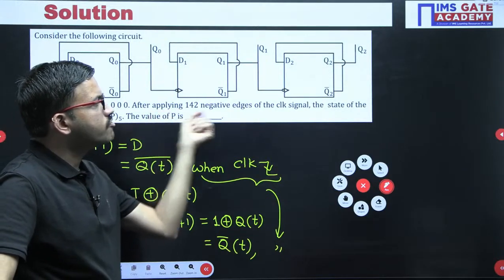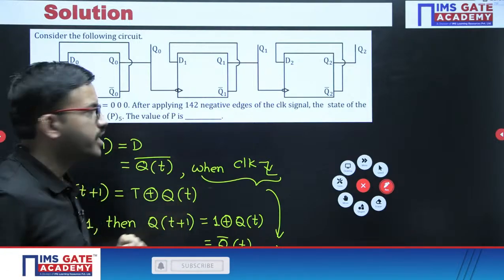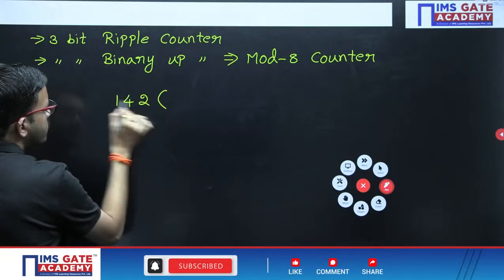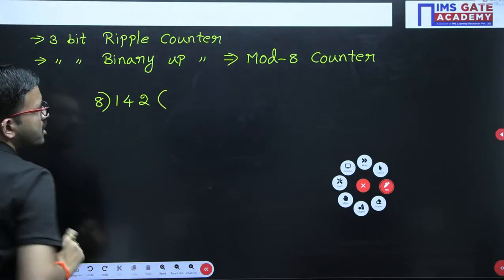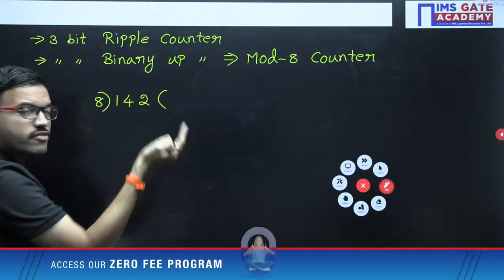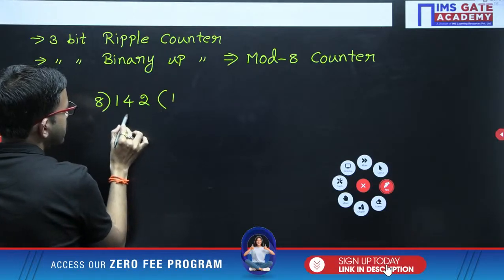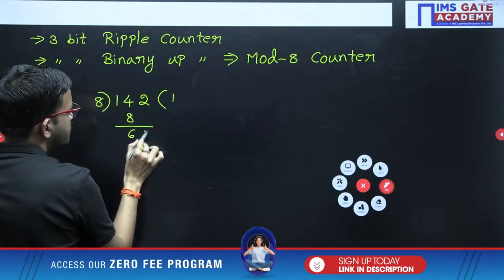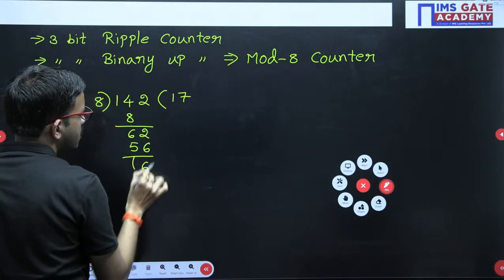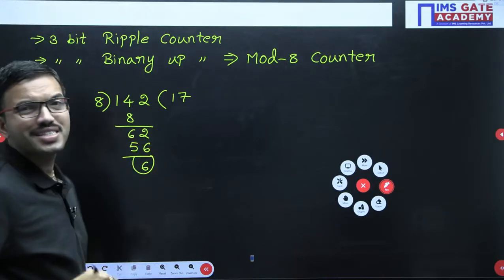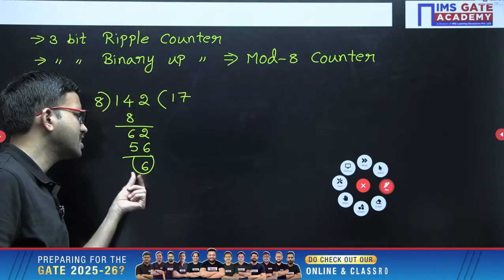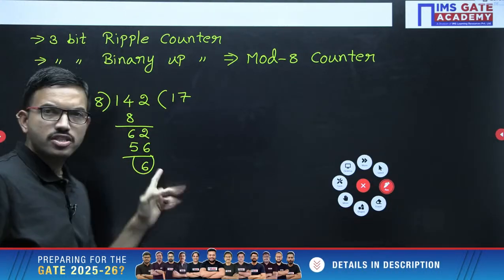Now the question is: after applying 142 negative edges of the clock signal. We have done this procedure earlier also. You have to perform a modular division operation. So here 8, and we have to analyze for 142. 8 ones are 8, 7 8s are 56, and the remainder you get is 6. So after applying the 142nd negative edge of the clock signal, the state you have is the same state you will have after applying the 6th negative edge of the external clock signal.